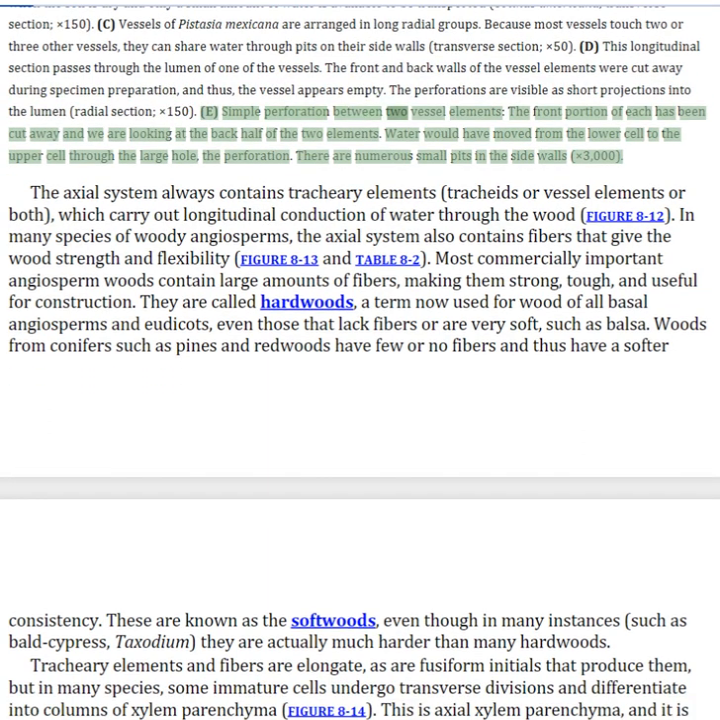Simple perforation between 2 vessel elements. The front portion of each has been cut away and we are looking at the back half of the 2 elements. Water would have moved from the lower cell to the upper cell through the large hole, the perforation. There are numerous small pits in the side walls.